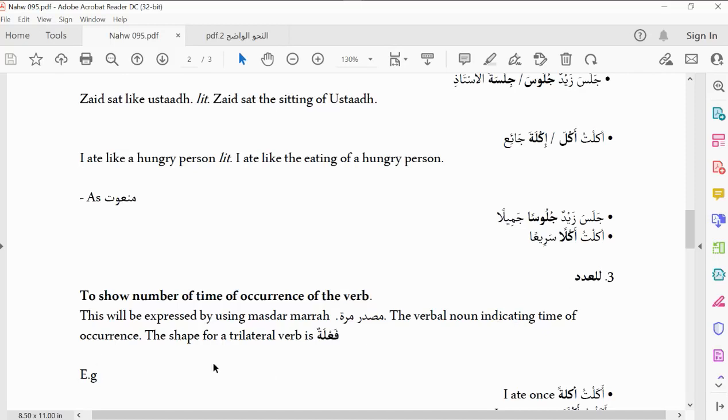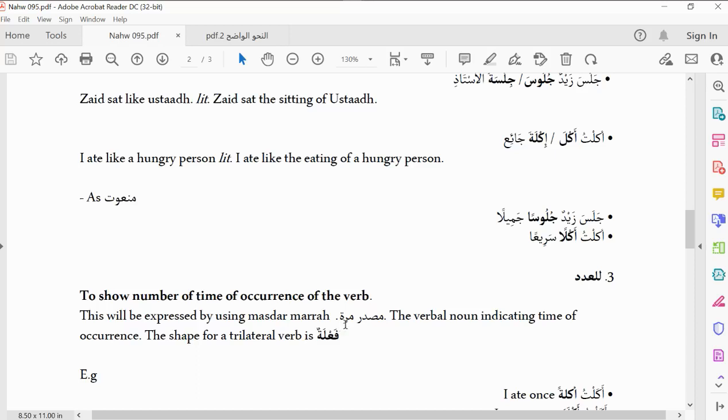It said this will be expressed by using masdaru marra, the verbal noun indicating time of occurrence. So we use this masdar. The masdar marra comes in what shape? Fa'latun shape. Don't disturb yourself, how will I know masdar marra? Look at this word marra. Marra is marratun. So this word marratun itself is in fa'latun shape.